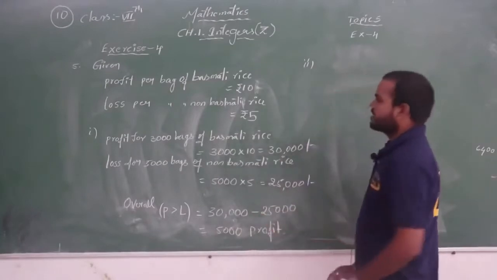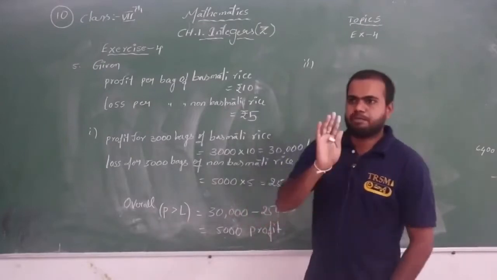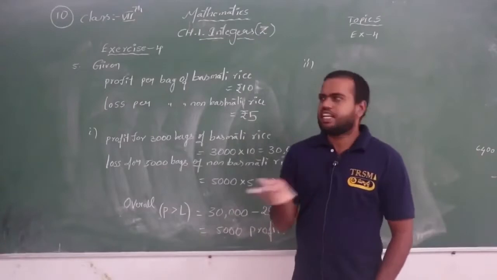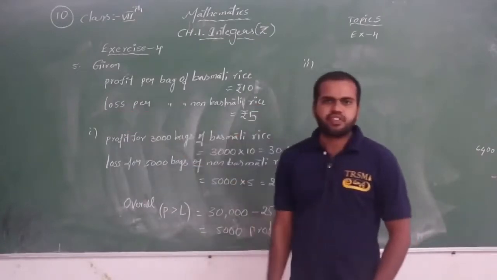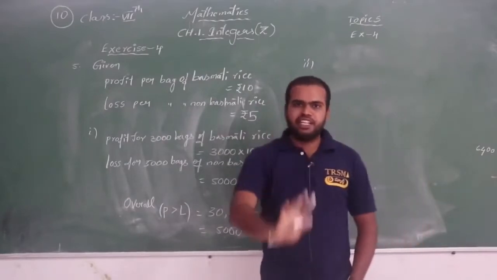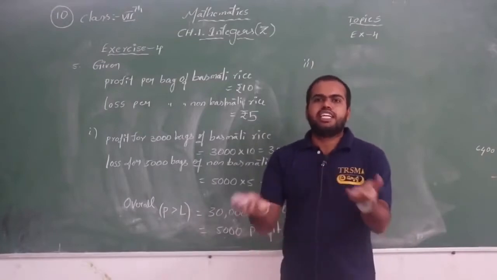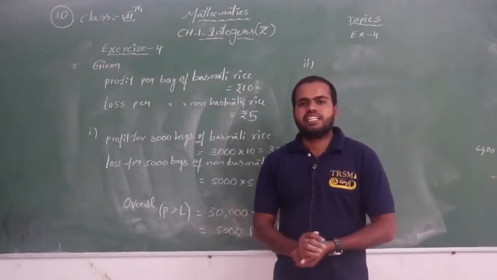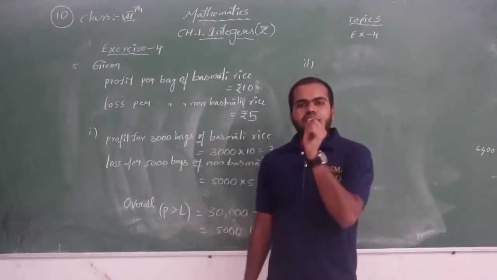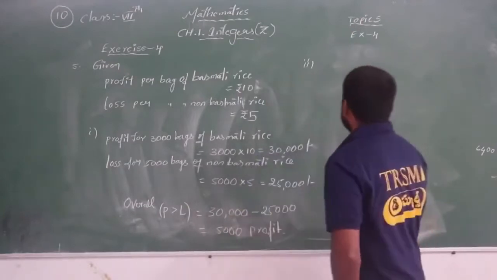Now the question says 6,400 bags of non-basmati rice he sells. Non-basmati rice means he will get a loss only. Whatever loss he gets, if he earns that much profit, then overall he will not get any profit or any loss. So the number of non-basmati rice bags is given, but we have to find the number of basmati rice bags. Now see, it's very simple.